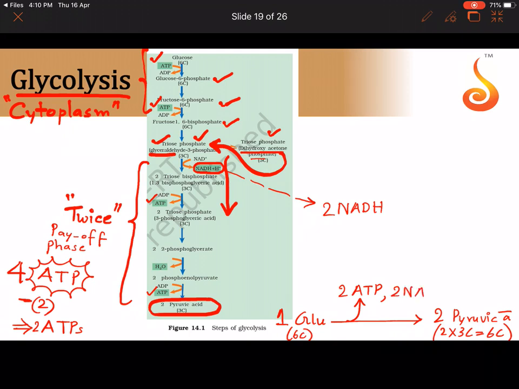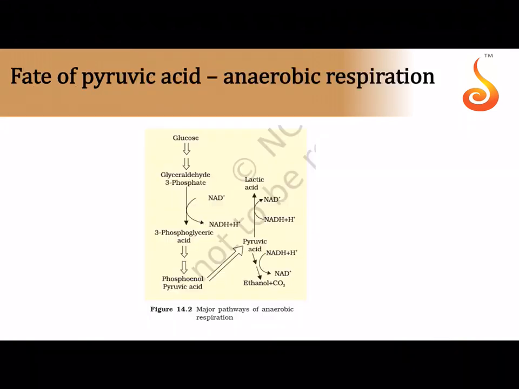So we get 2 ATP, and how many NADH? Why not 1 NADH but 2 NADH? Because I told you this entire step happens twice. Once it happens from the existing glyceraldehyde, once it happens from the conversion of dihydroxyacetone into glyceraldehyde.